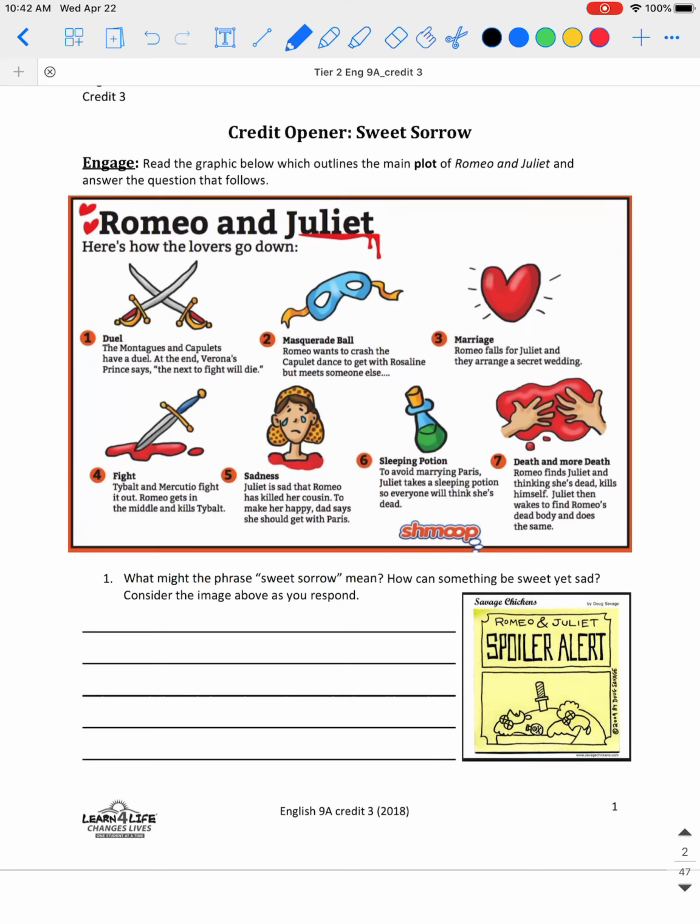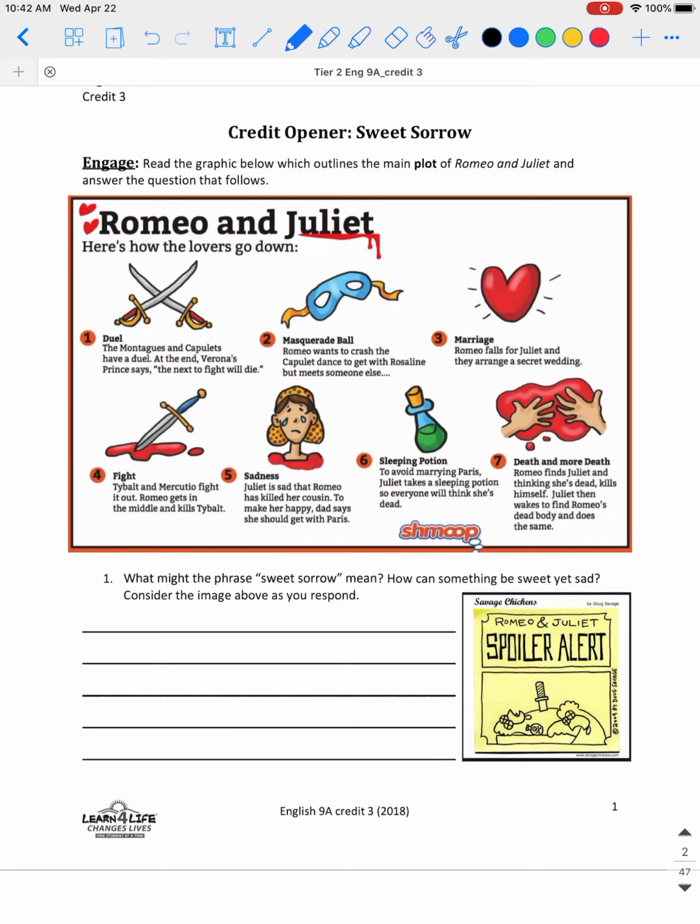5, there's sadness. Juliet is sad that Romeo has killed her cousin, and to make her happy, Dad says she should get with Paris. 6 is a sleeping potion. To avoid marrying Paris, Juliet takes a sleeping potion so everyone will think she's dead. And 7, death and more death. Romeo finds Juliet, thinking she's dead, kills himself. Juliet then wakes to find Romeo's dead body and does the same.